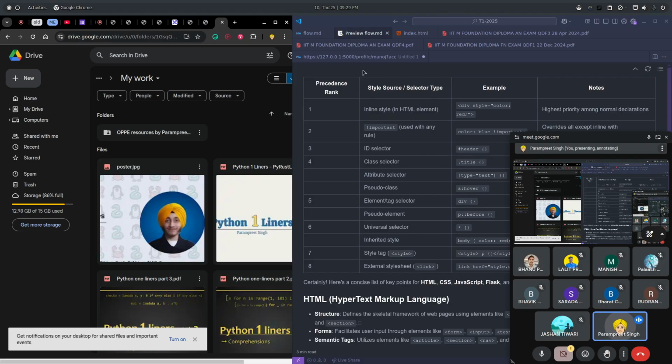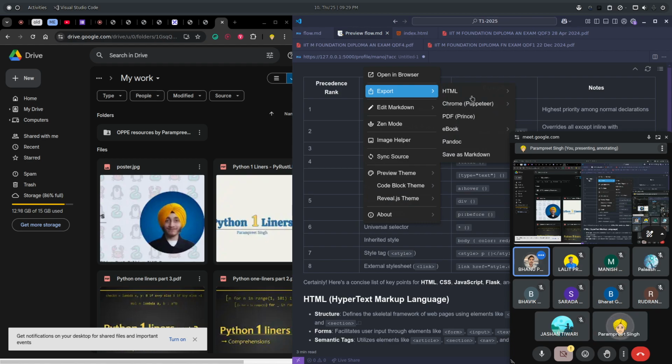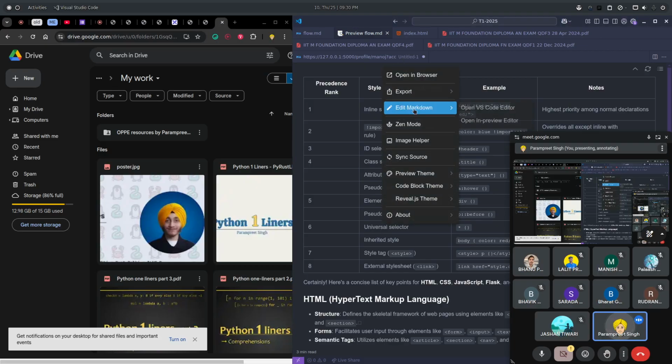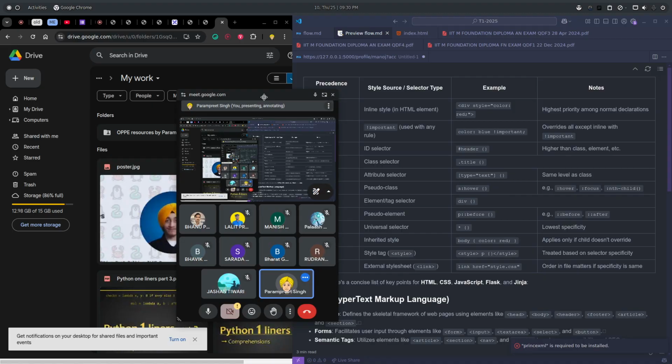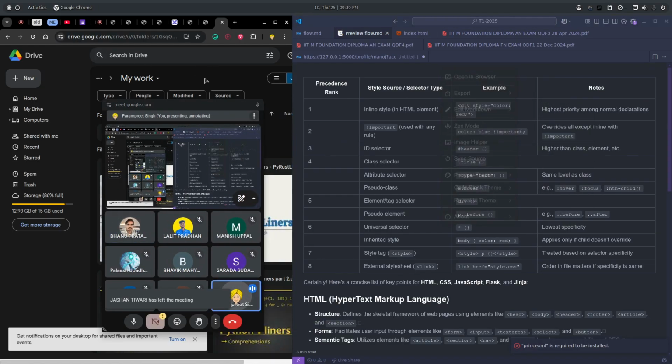I'll convert it to a PDF and I'll share it with you. Export PDF or HTML only. Okay, just MD2P. I don't know, will it work? Yes, that PDF needs to be there. Just a second, guys.